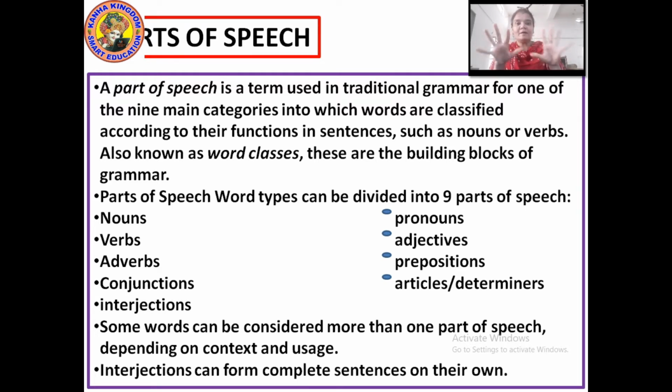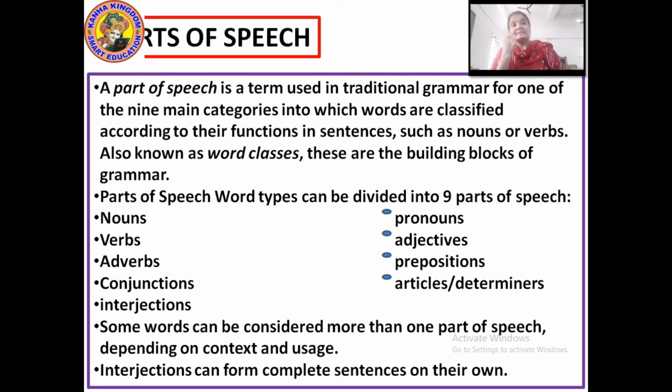And there are 9 parts of speech. How many parts of speech? 9. Okay. Which are these? They are nouns, pronouns, verbs, adverbs, adjectives, prepositions, conjunctions, articles or determiners, and interjections. Okay, there are 9, and these are all the building blocks of grammar, because without these, grammar is not possible.